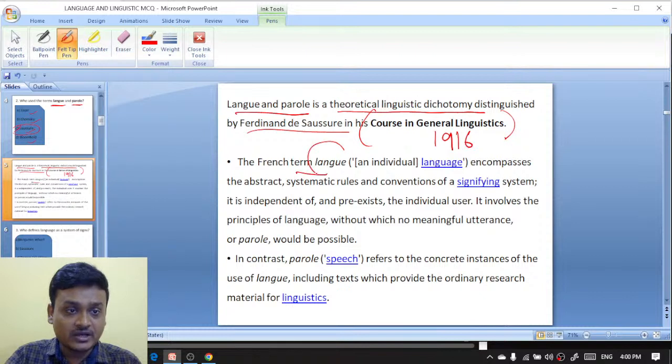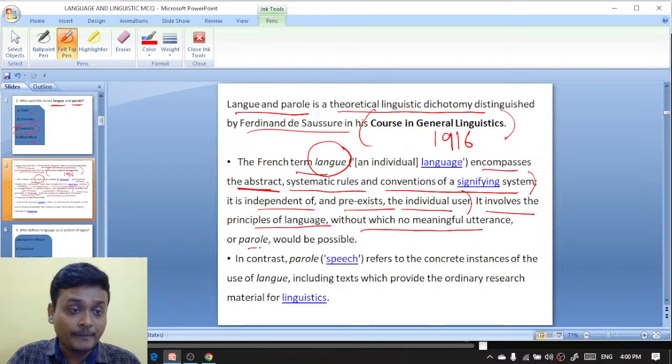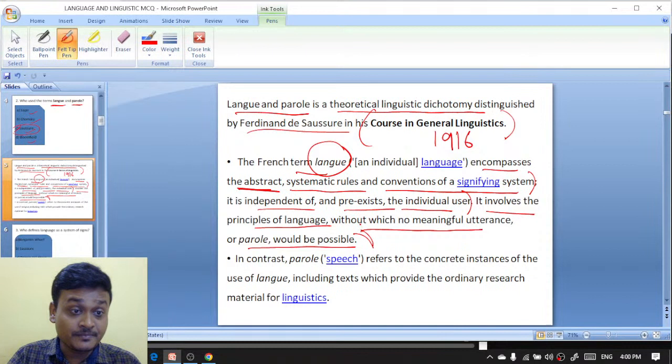The French term langue encompasses the abstract system, systematic rules or conventions of a signifying system. It is independent of and pre-exists the individual user. It involves the principles of language without which no meaningful utterance, parole, would be possible. So without the system, without the rules, there is no importance of the parole. Imagine that the rules of grammar are very important.